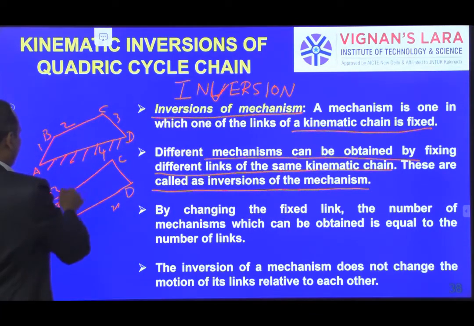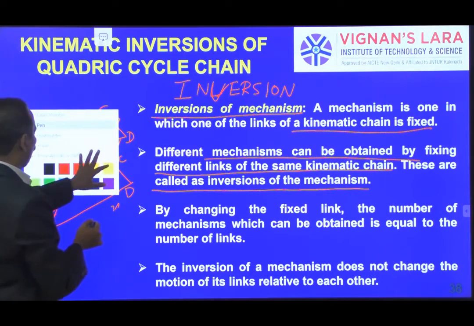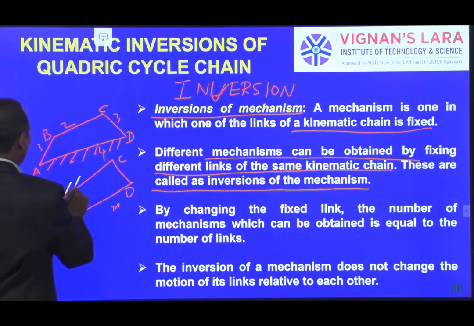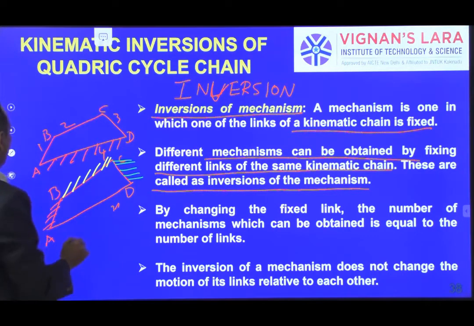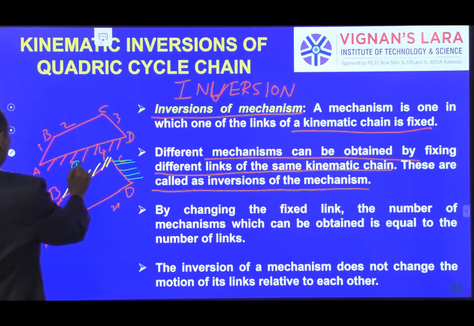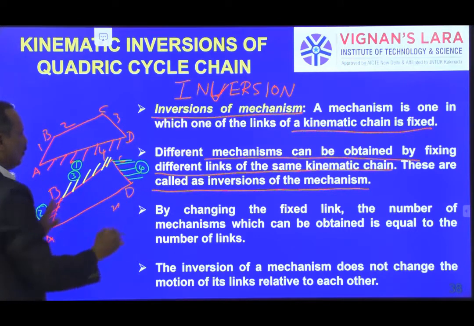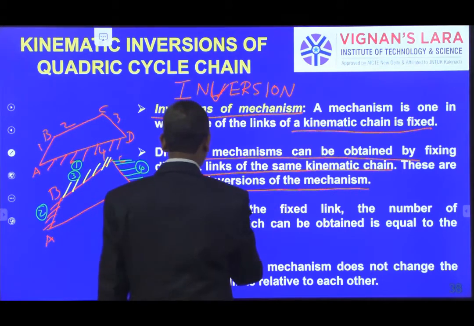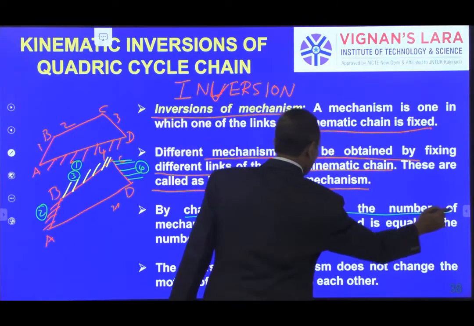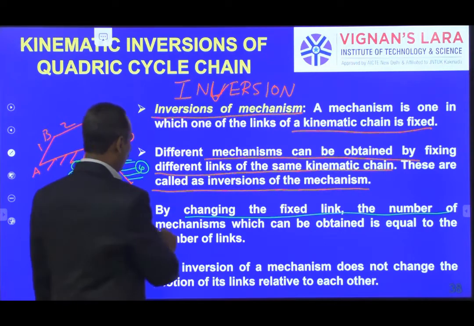Like this, I can go for fixing this one, or I can go for fixing this one. So you can see here I got 1, 2, 3, 4 by fixing 4 different links, 4 mechanisms. By changing the fixed link, the number of mechanisms obtained is equal to the number of links.